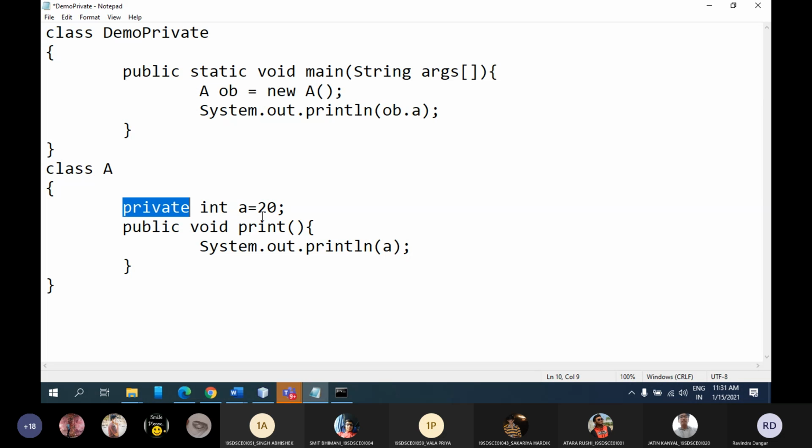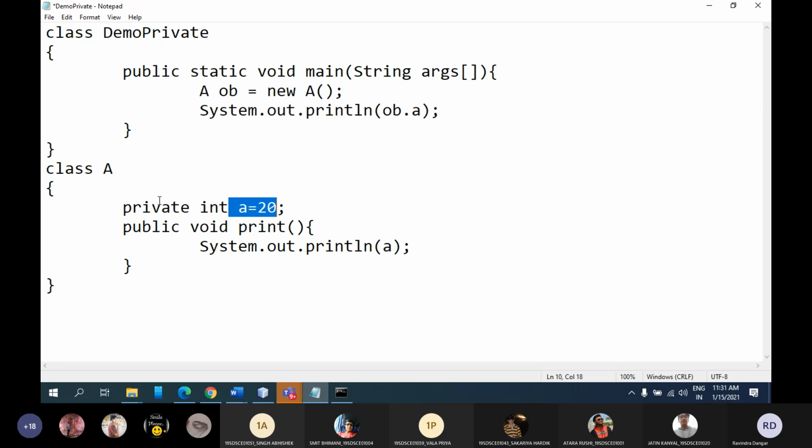So make sure whenever any variable is declared with private keyword, even though if you create object of that class, you cannot access the value of that variable just because it is declared with private access specifier. So scope of this variable will be limited to this class only. By doing anything, you cannot access the value of this variable from any class. It is never possible.